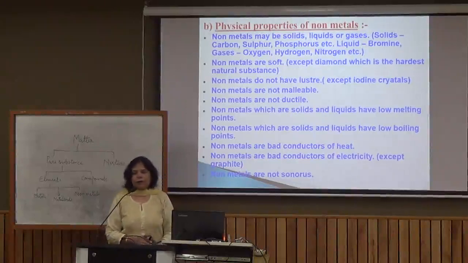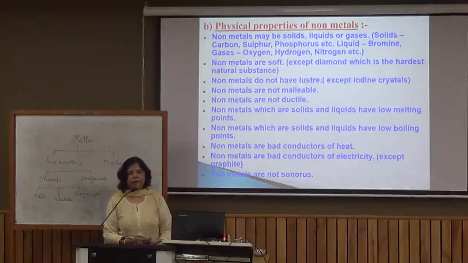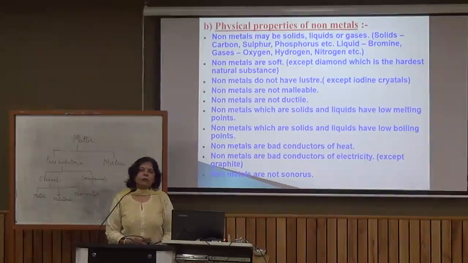They have low melting and boiling points, and they are poor conductors of heat. So we don't use non-metals for any utensil or object where heat is to be transferred. They are poor conductors of electricity also. They do not produce any ringing sound, so they are non-sonorous.